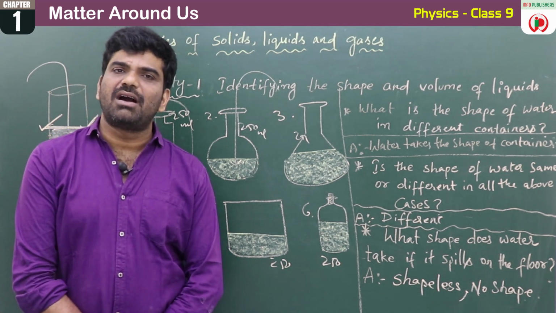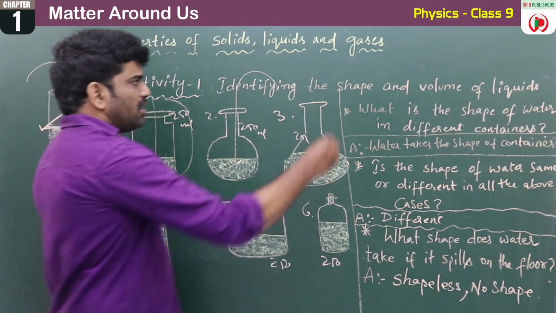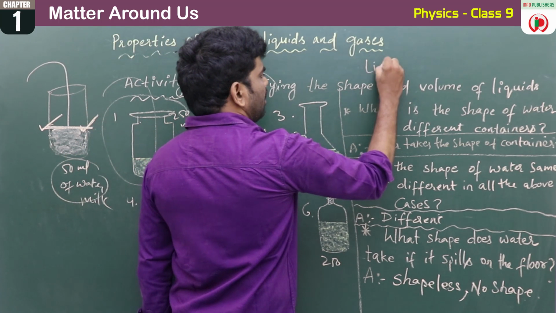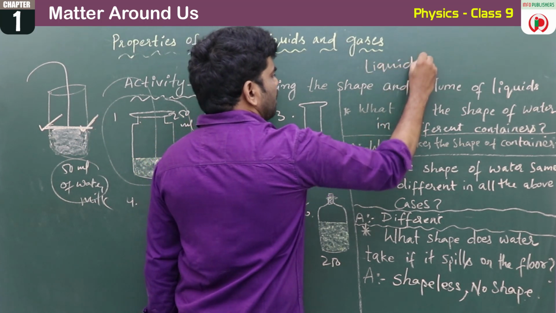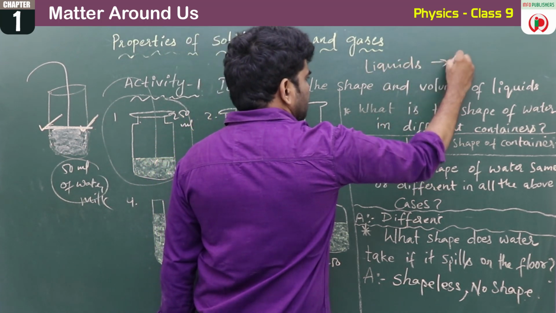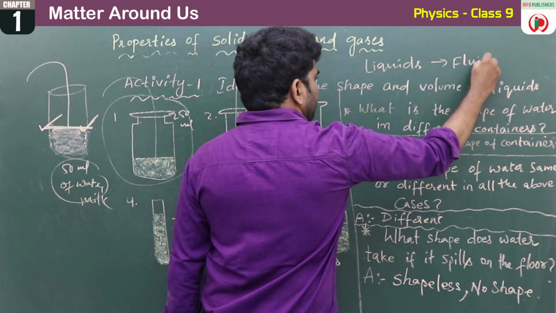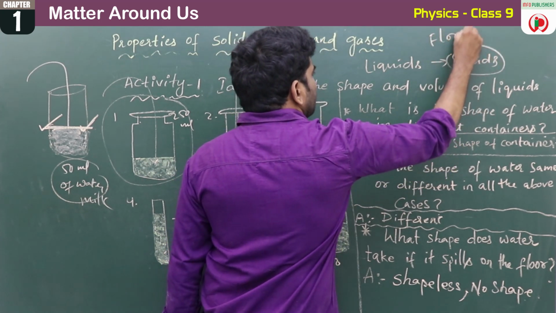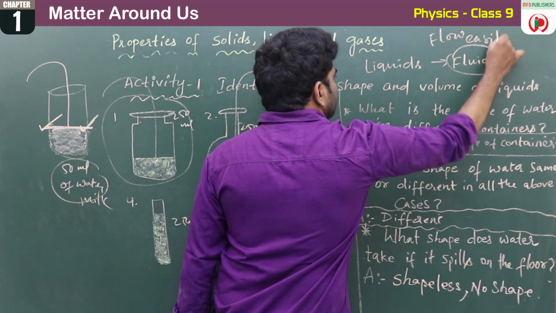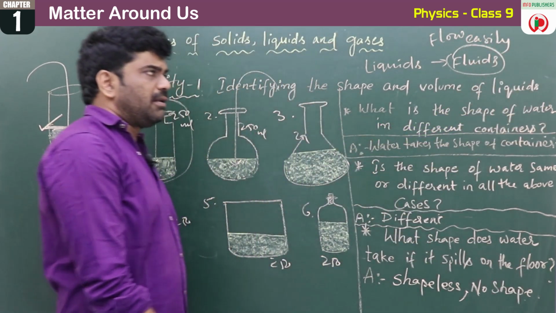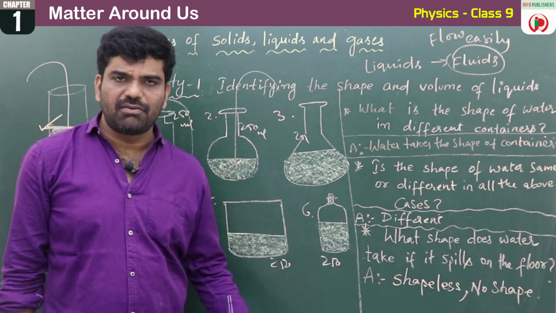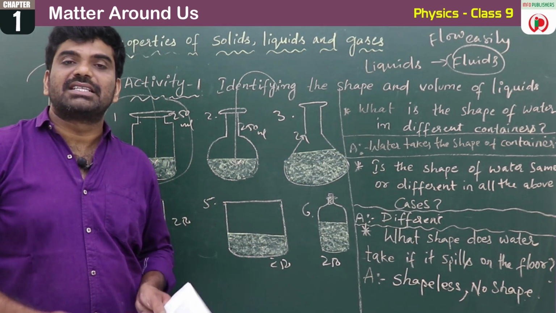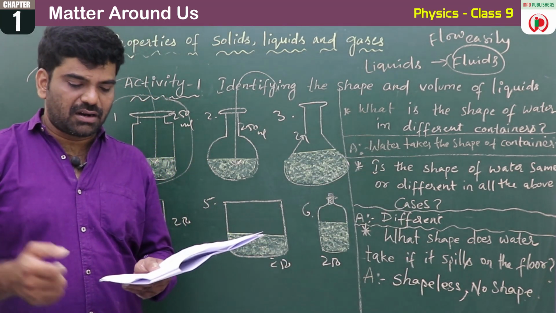Why are liquids called fluids? Because they flow easily. Children, if you observe, solids can't flow, but liquids can flow easily. That is why they are called fluids.